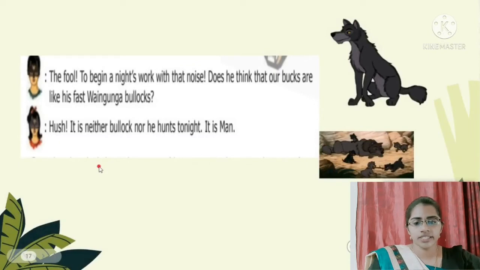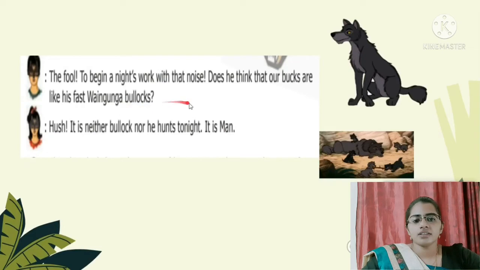Now Father Wolf says, "The fool to begin a night's work with that noise. Does he think that our bucks are like fat Waingunga bullocks?" And Mother Wolf replies, "Hush, it is neither bullock nor buck he hunts tonight, it is man."